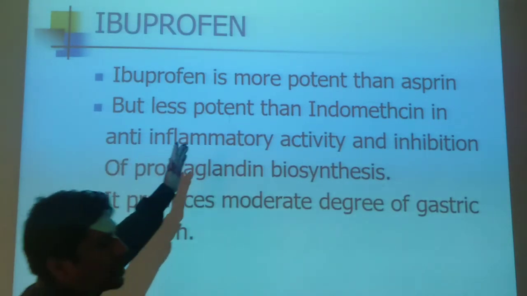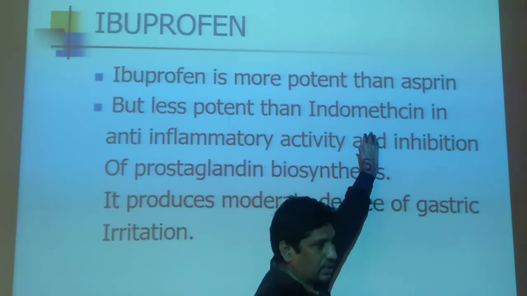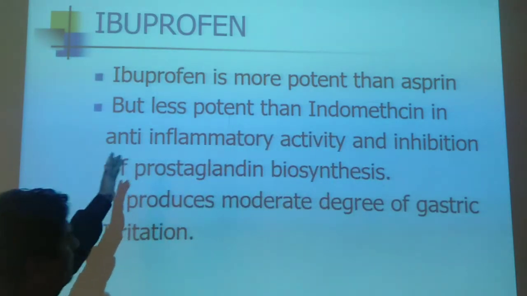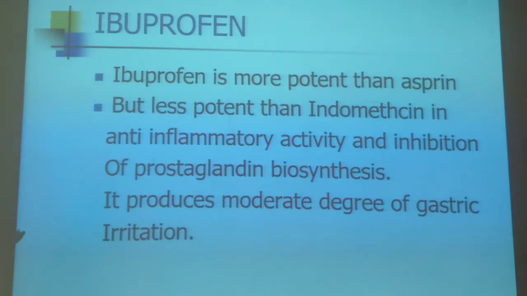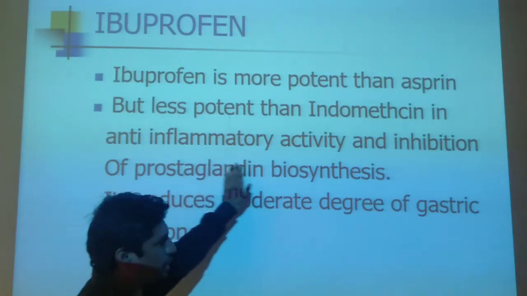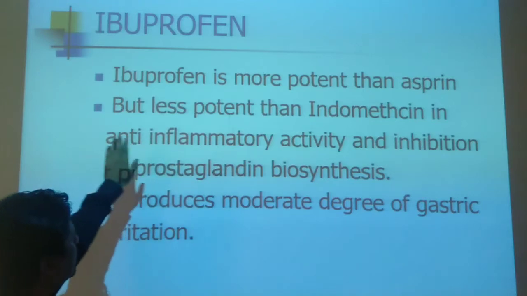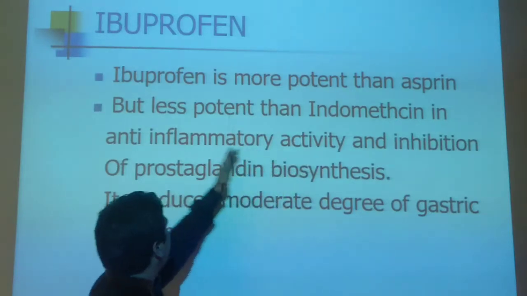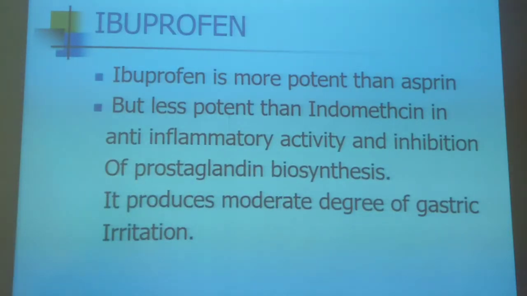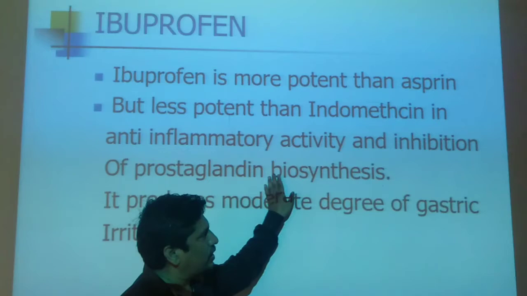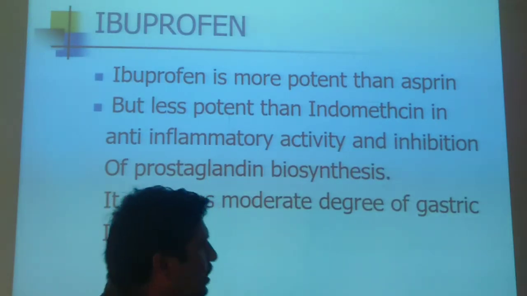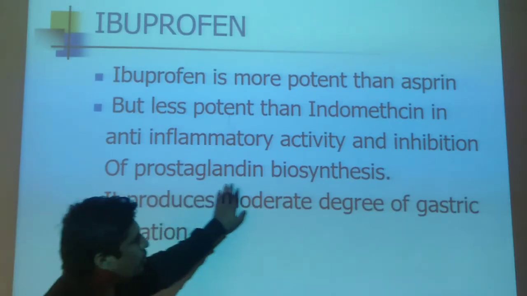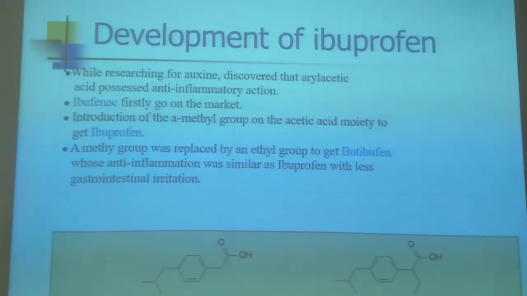Indomethacin is usually given for arthritis patients. If somebody is having joint pains or arthritis pain, then you can administer indomethacin instead of ibuprofen. In anti-inflammatory activity and inhibition of prostaglandin biosynthesis, indomethacin is more potent than Brufen. Ibuprofen produces a moderate degree of gastric irritation, that is why it is preferred over other NSAIDs. If you have severe gastric problems, it can produce only a moderate degree of gastric irritation.